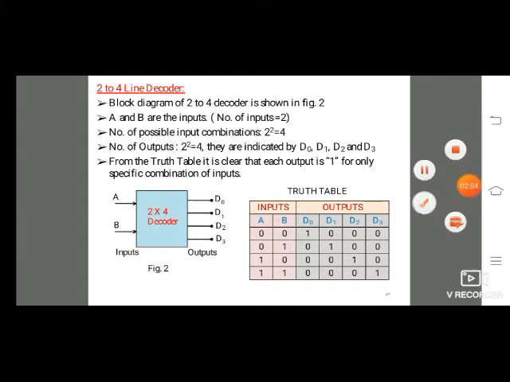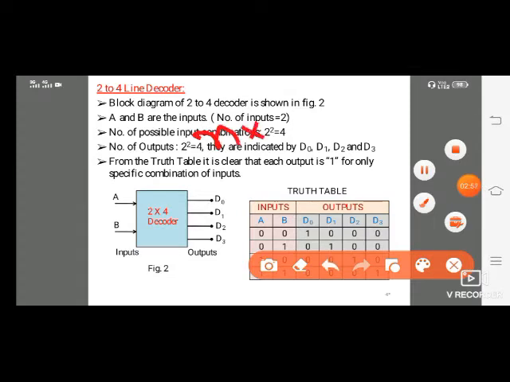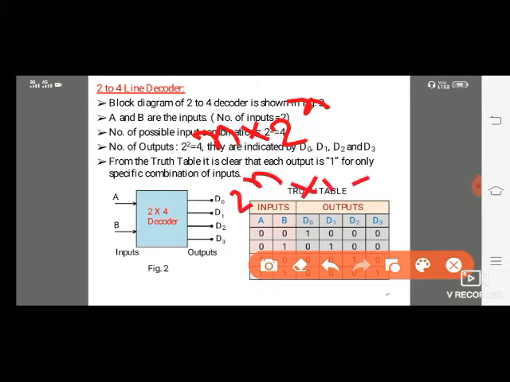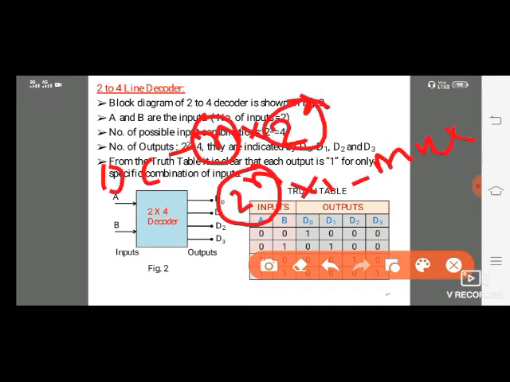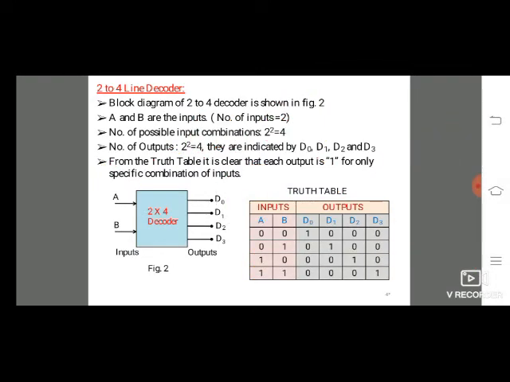Once again I will tell you, this is a very very important formula. n into 2 power n is the decoder. Encoder is a reverse operation, 2 power n into n. After completion of decoder I will tell you the encoder also. So we have observed, don't get confused, mux is 2 power n into 1. This is the mux, this is the decoder. Here n is the number of inputs, here 2 power n is the number of outputs.